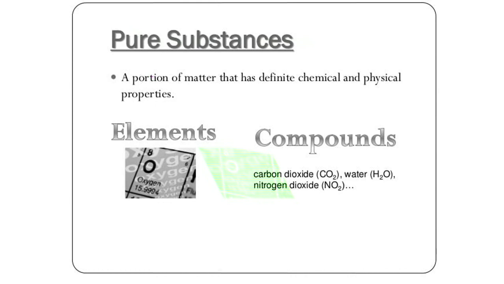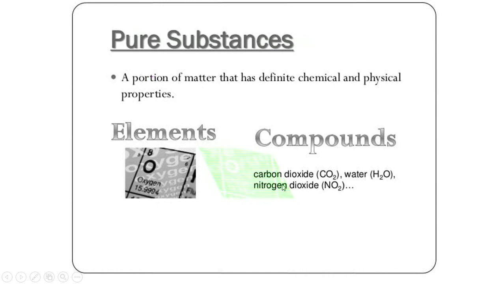Yes, we were talking about pure substance. So what is a pure substance? The substance which is made up of only one type of element, or only one type of particle. That substance should contain the same type of element or the same type of particle. For example, we can say gold, right? Gold we can get pure because it is made up of only gold particles or gold elements.